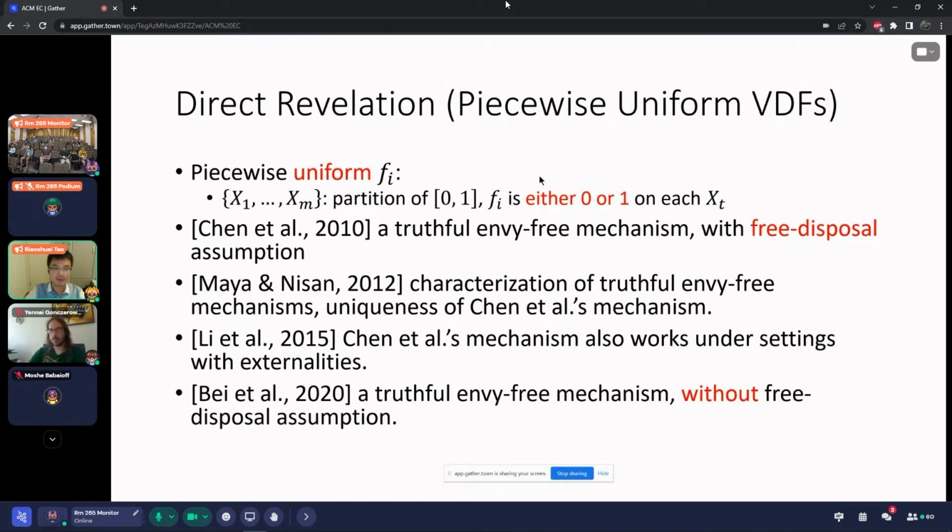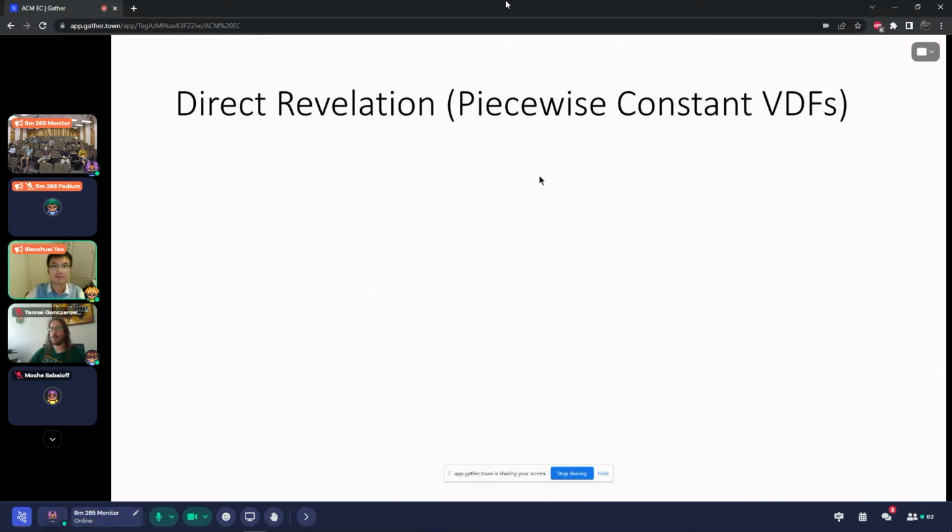And Bei et al. in 2020 provided a different truthful envy-free mechanism that can get rid of the free disposal assumption. So basically, as you can see, we can achieve some positive results in the piecewise uniform setting, and fairness is mostly compatible here with truthfulness.